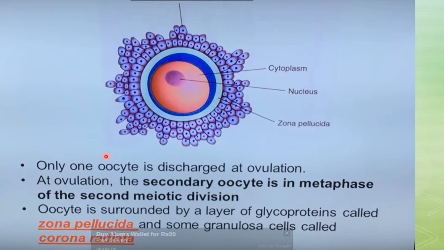And then we will see that there is a release of gonadotropin releasing hormone, which is termed as GnRH, from the hypothalamus, and it will act on the cells of the anterior lobe of the pituitary gland, which is called adenohypophysis, and which in turn secretes gonadotropins, and these hormones are called follicle stimulating hormone, abbreviated as FSH, and another hormone called luteinizing hormone, which is termed as LH. They will stimulate the control of cyclic changes in the ovary.